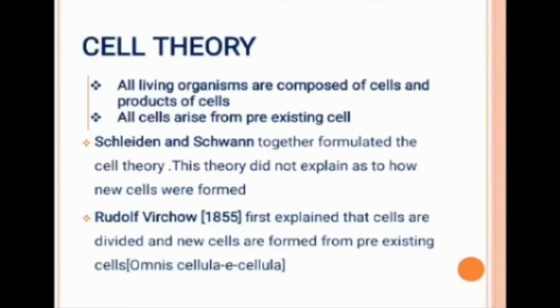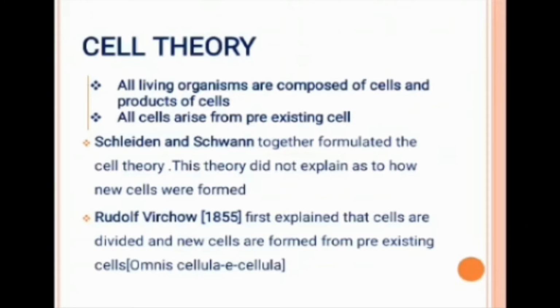So what did Matthias Schleiden do? He studied a large number of plants, and what was his observation? It was that all the plants are composed of different kinds of cells. It is these cells which form the tissues of the plant.